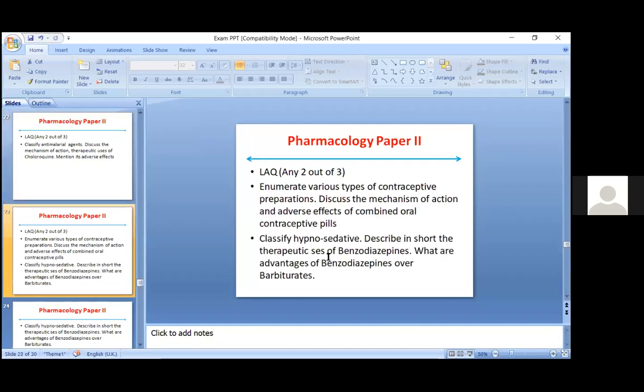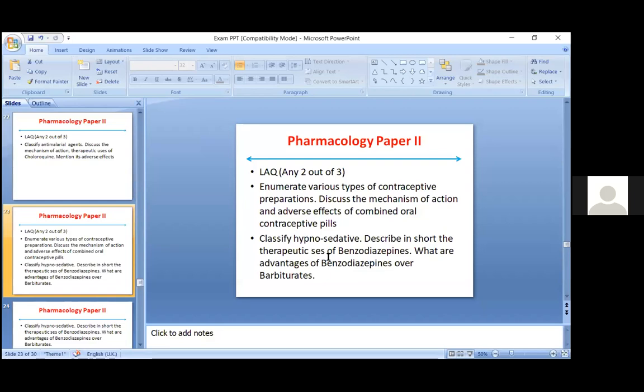Okay. Next is enumerate various types of contraceptive preparations, discuss the mechanism of action and adverse effects of combined oral contraceptive pills. In this, if you remember the physiology, how estrogen acts on the ovary, how progesterone acts, that diagram needs to be drawn in this long answer question. Because this question is particularly very straightforward: what are the various types of contraceptive preparations, and discuss the mechanism of action and adverse effects of combined oral contraceptives.